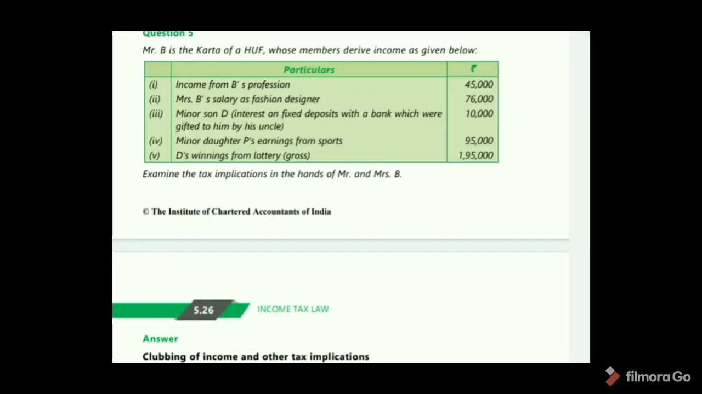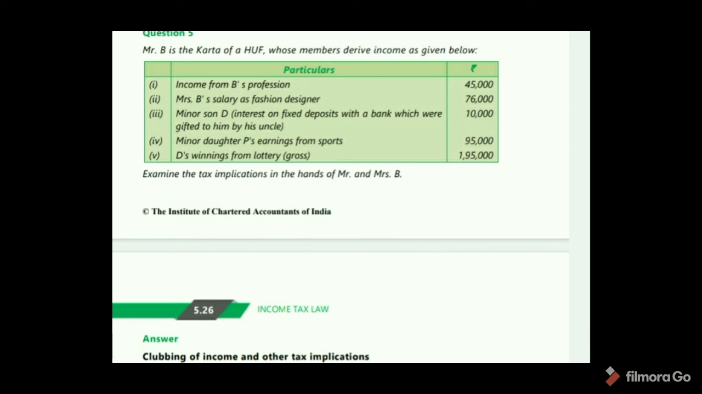See, Mr. B is Karta of HUF whose members derive income as given below. Income from B's profession, Mrs. B's salary as a fashion designer, minor son D's fixed deposit with a bank which was gifted to him by his uncle, and minor daughter P's earnings from sports, D's winnings from lottery. Examine the tax implications in the hands of Mr. and Mrs. B.